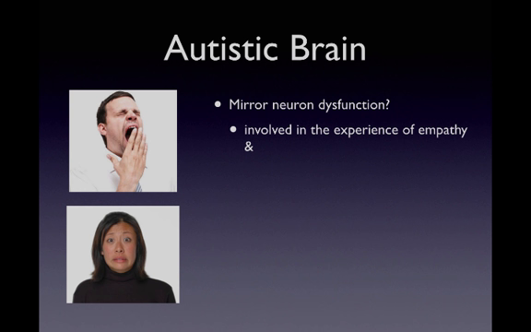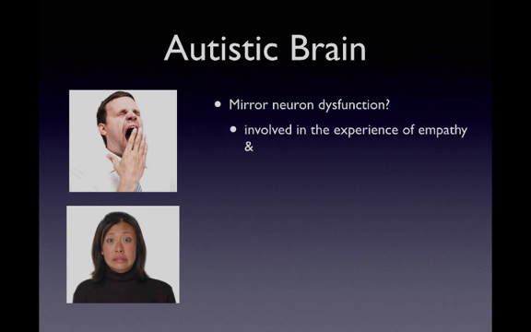Mirror neurons are also thought to be the reason why we yawn when we see someone else do it, otherwise known as contagious yawning. It's related to empathy. People laugh when they see other people laugh, and they're sad when others are sad, and that's the same thing with yawning. Our mirror neurons fire when we see the other person experiencing that feeling of being tired, and it causes us to feel sleepy and initiate a yawn.